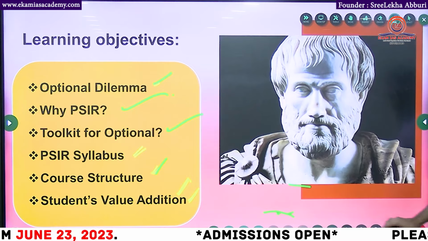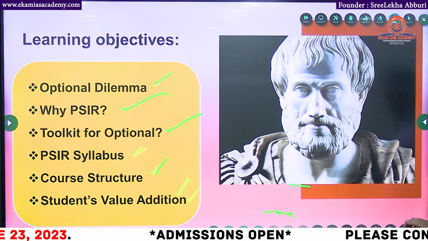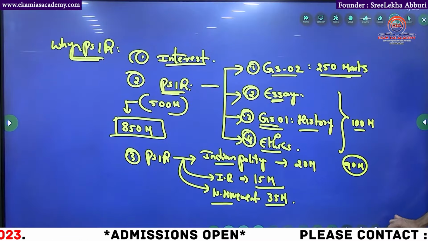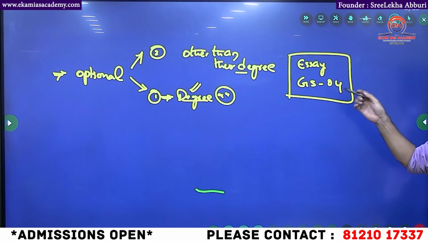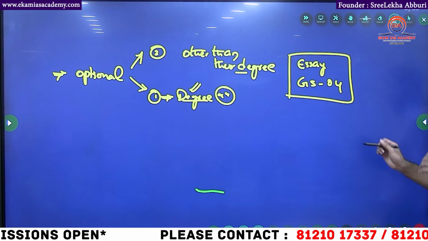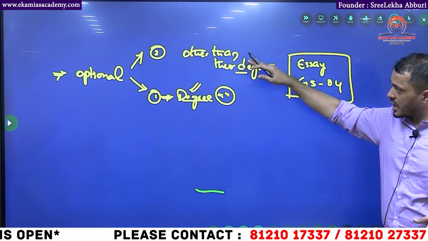Before we go to the syllabus in detail, we discussed students in two categories, those choosing the optional in their degree subject or other than the degree.